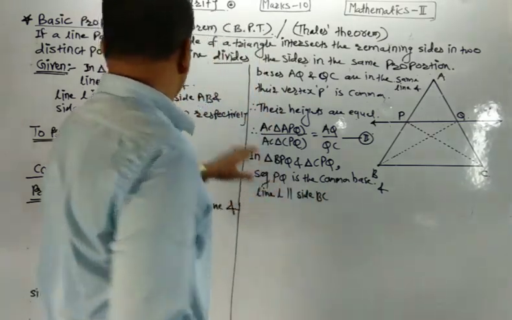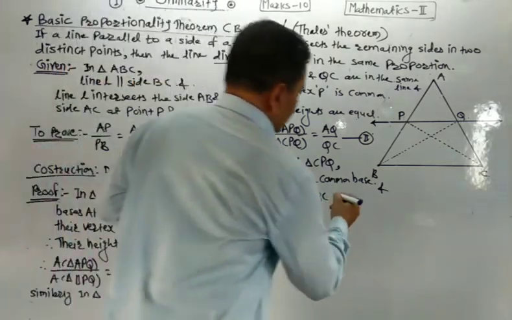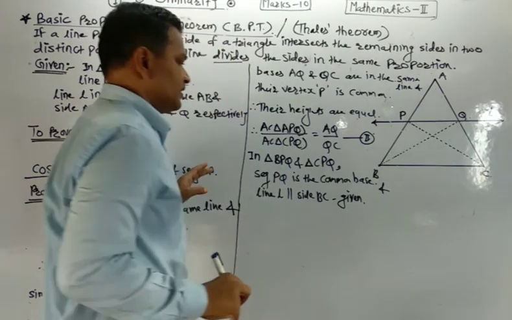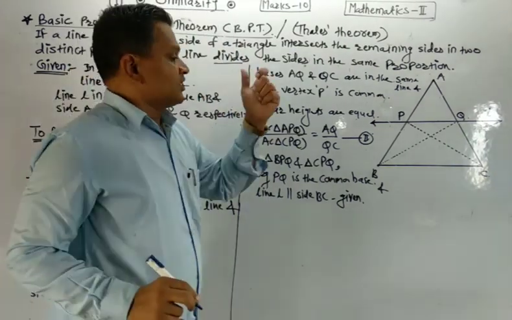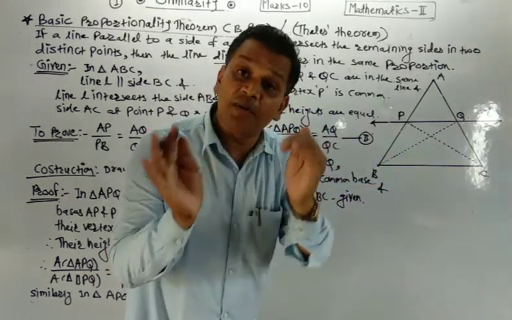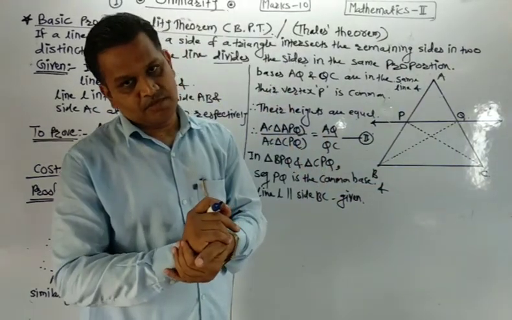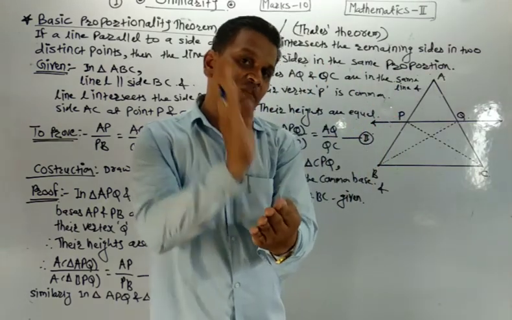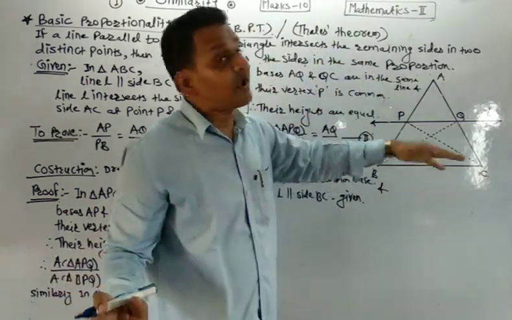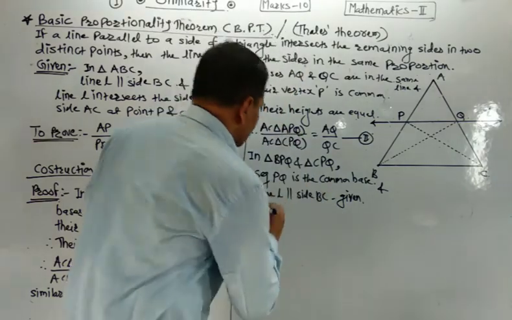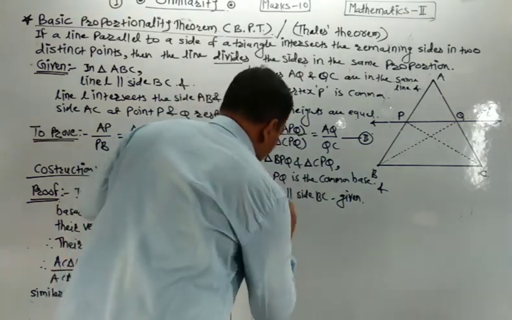Who said this? It is here in the given. Understand? Because given. Write the reason. Means the two triangles have the same base and they are bounded by parallel lines. If the bases of two triangles are same or common and they are bounded by parallel lines, means their heights are equal.